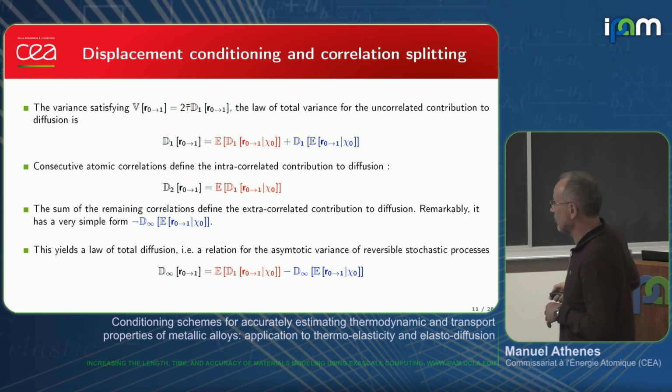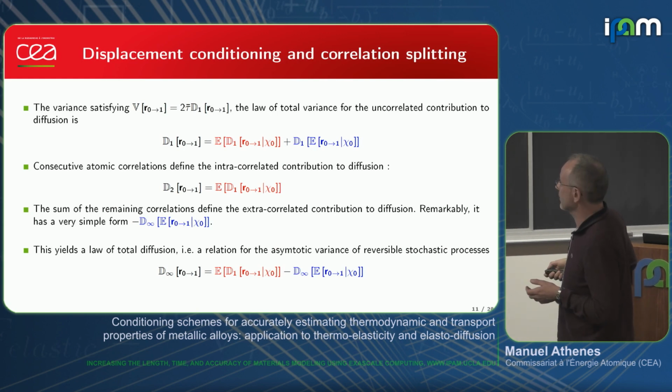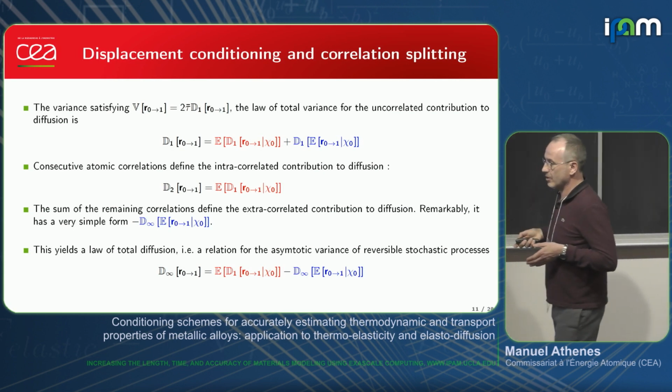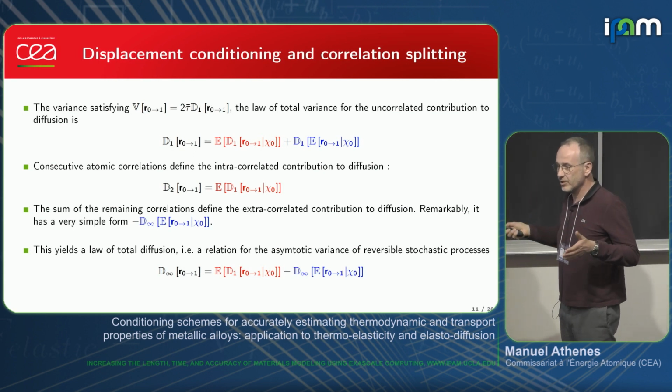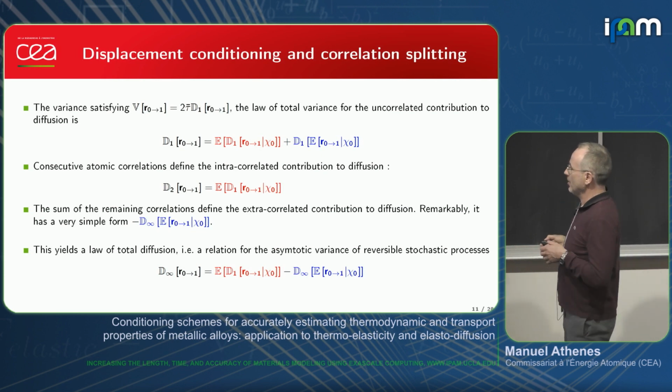So this law that is called the law of total diffusion is equivalent to the law of total variance here, but in the asymptotic limit. There is a minus sign here, while in the law of total variance there is a plus sign here. So this law will be used to compute the mass transport coefficient as an alternative way, as a second method. So we'll derive a second estimator based on this relation.